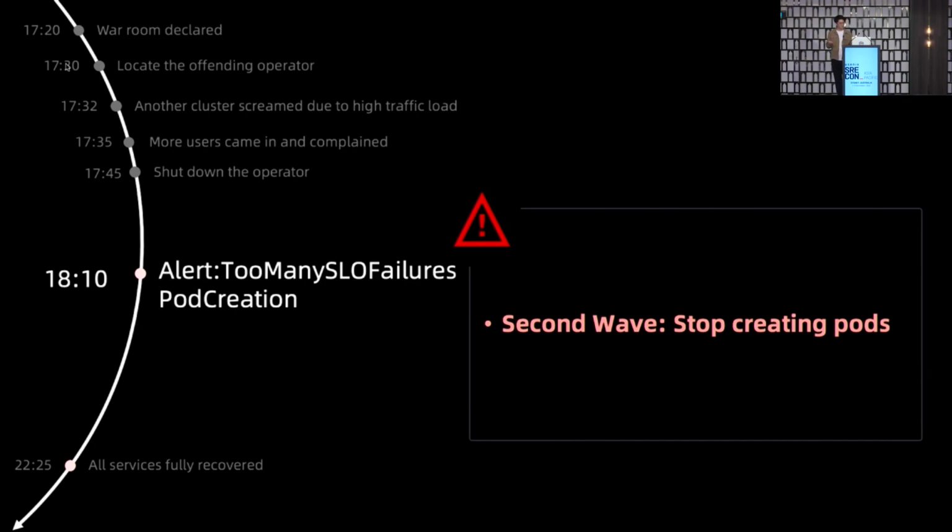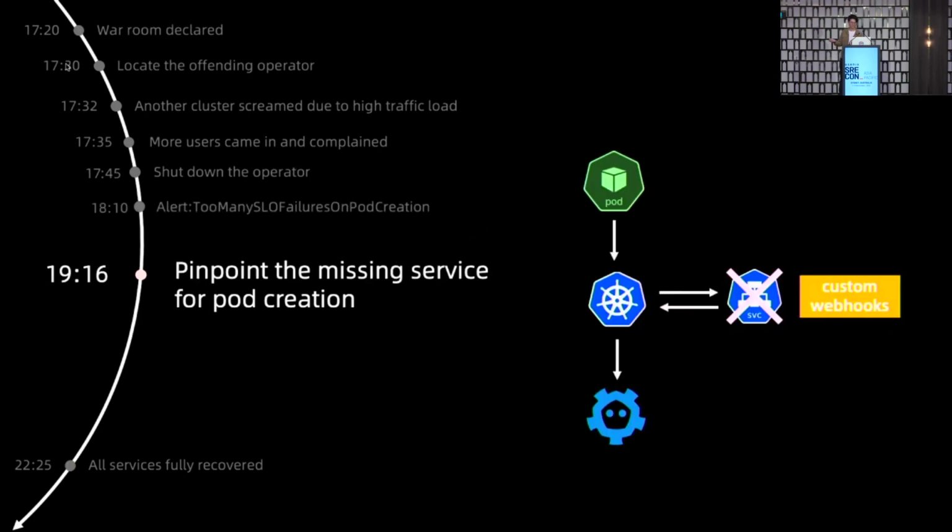The reason was actually not that hard to understand, right? When the operator deleted all the service objects, it also deleted the service objects for the admission webhooks in that cluster. Since every pod creation request needs to go through all the admission webhooks, and the webhook was now not available, everything stopped, right?